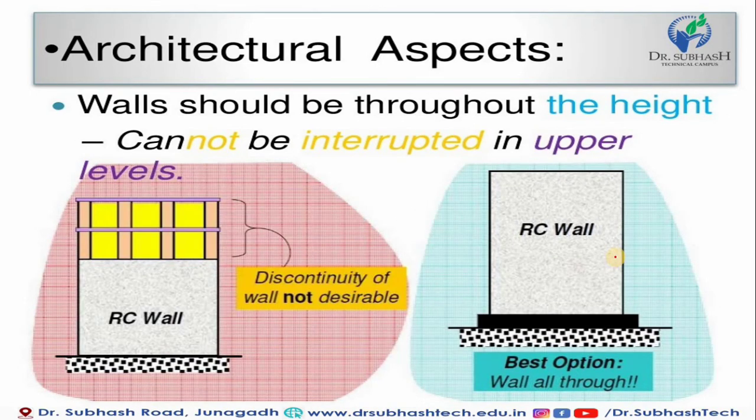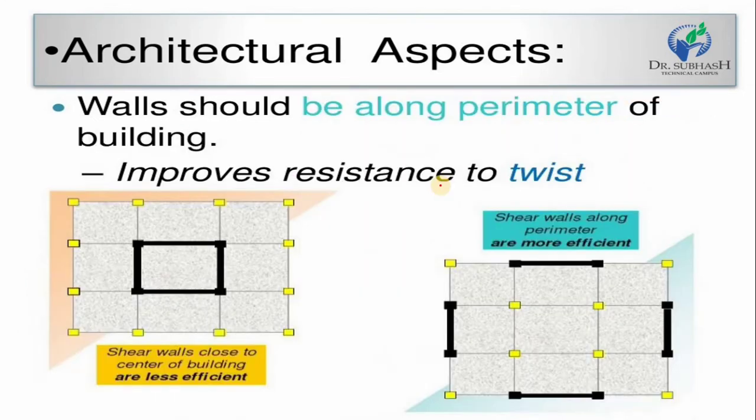The wall should be throughout the height and cannot be interrupted at upper levels either, so we cannot break it in the upper floors also, like in the first figure. Suppose from the foundation to the 3-story we provide the RC wall. After the third floor, we discontinue the wall. No, this is the wrong method. Discontinuity also occurs when we stop the shear wall. So the best option is to provide it throughout the length of the building, and then it creates the desired effect.